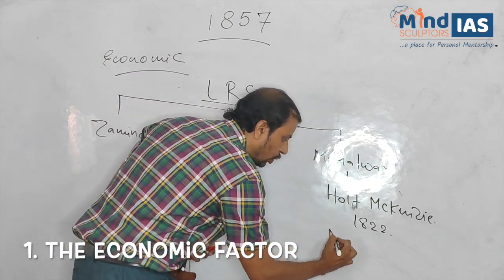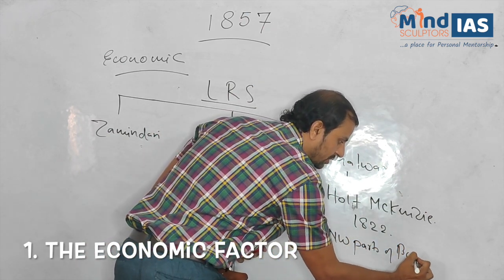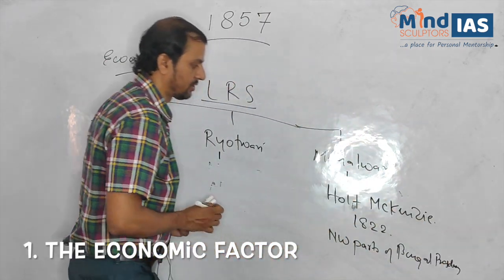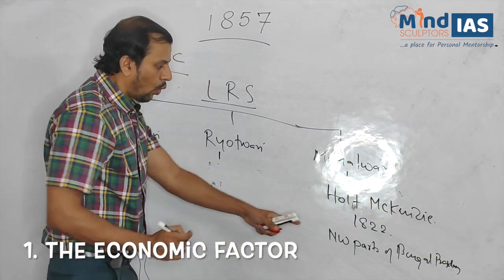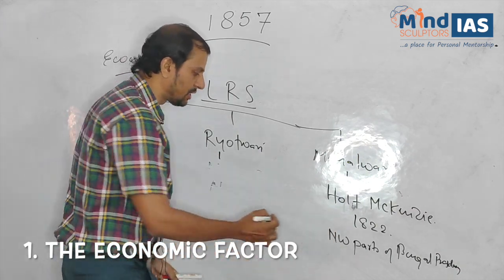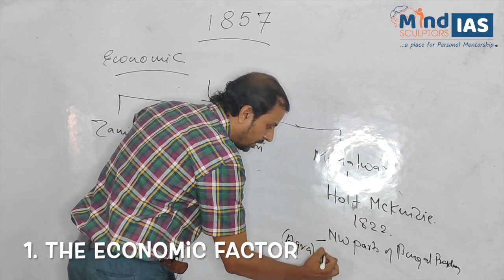Introduced in the northwestern parts of Bengal Presidency. Now, what are those areas of northwestern parts of Bengal Presidency? In parts of Agra, in UP.